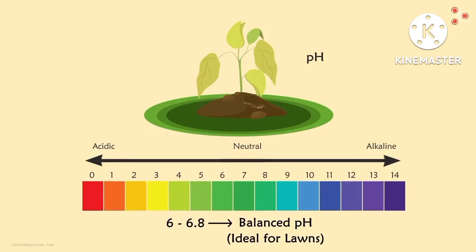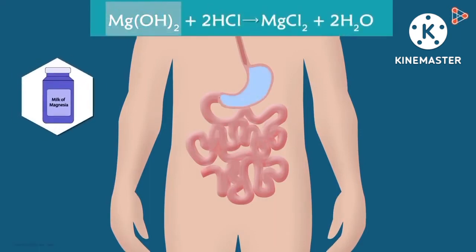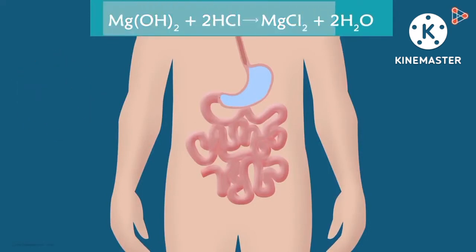And does it affect us too? By now, you should know that our stomach produces hydrochloric acid which helps in digestion. Sometimes, if too much acid is produced, it causes pain and irritation. It can even cause ulcers. In order to treat this hyperacidity, a patient is advised to take antacid tablets or antacid suspensions. And these antacids neutralize the excess acid. Magnesium hydroxide, a mild base, is often used for this purpose. And the reaction looks something like this. The acid is neutralized to get salt and water.